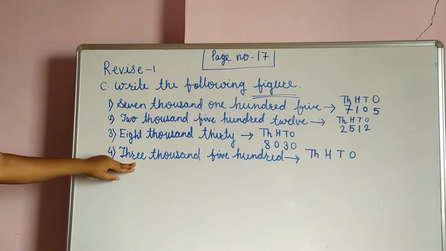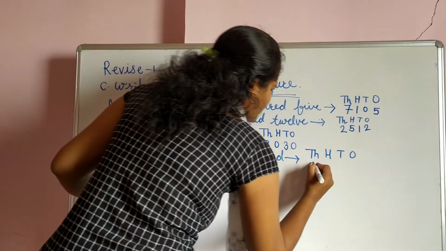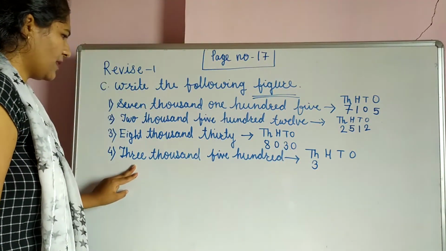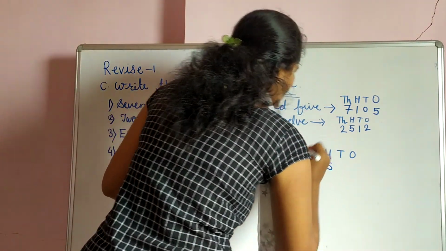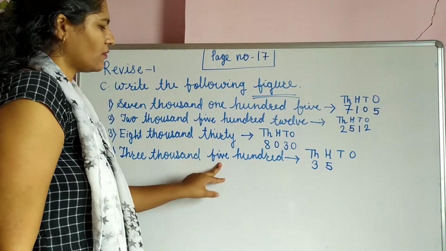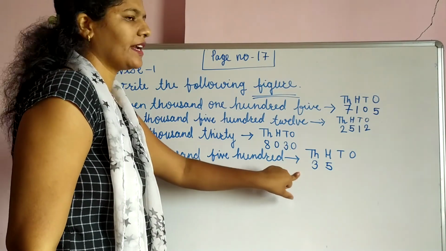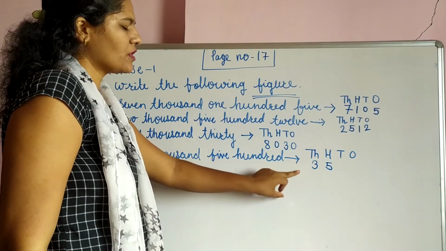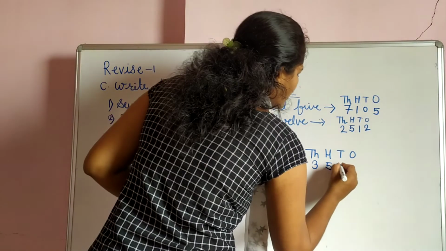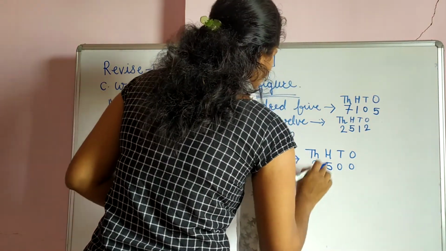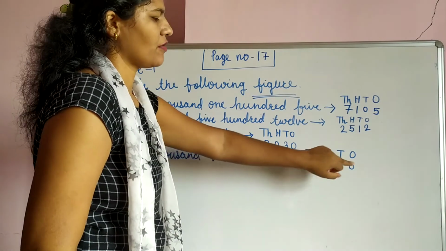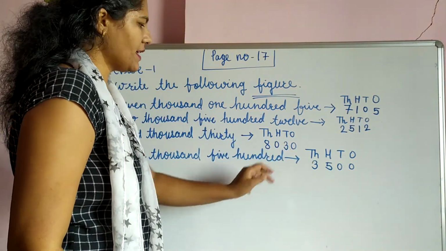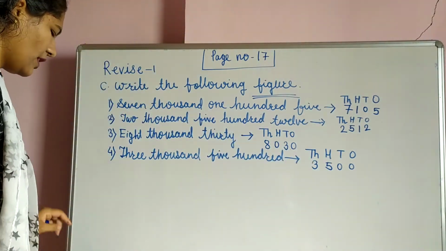That number is 3, so write here 3. Hundred place, what is it? 5. And in the tens and ones place, what do they say? 500. After that is anything there? No. So we give here 0, 0. So what is the number? 3500. Here also 3500. Both are the same.